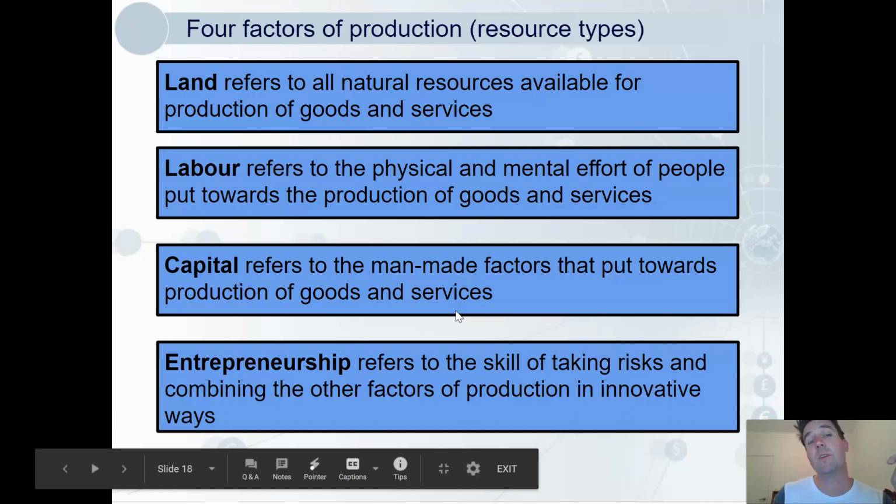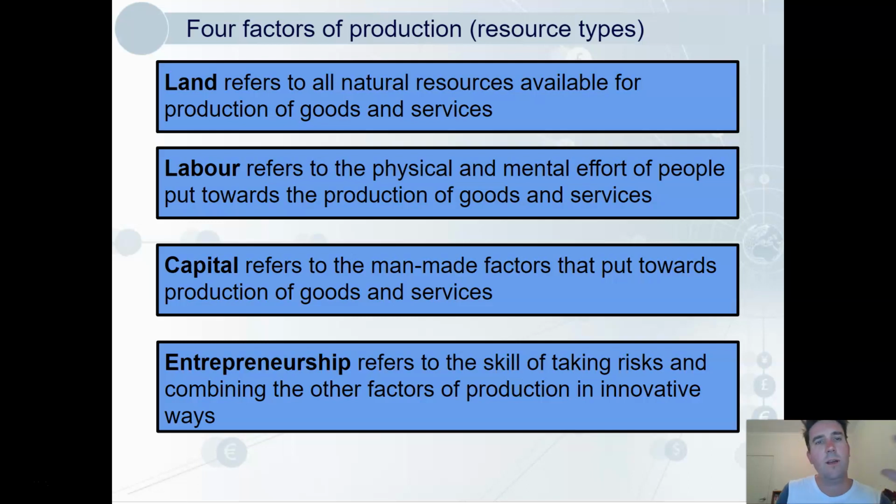We've got 4 types of resources. I talked about resources in general ways, but we can classify them into 4 types. So here we've got our land. They are the natural resources. So not just physical space, but think of like trees, animals, waterways. They're all natural resources. Labor is the physical and mental effort of people put towards the production of goods and services. I think we all know what that means.